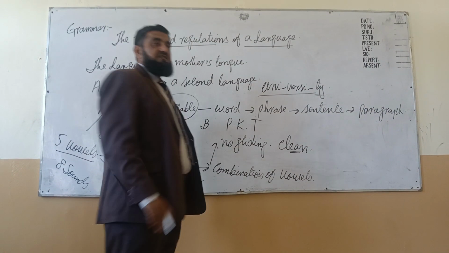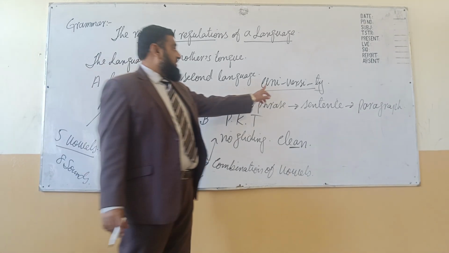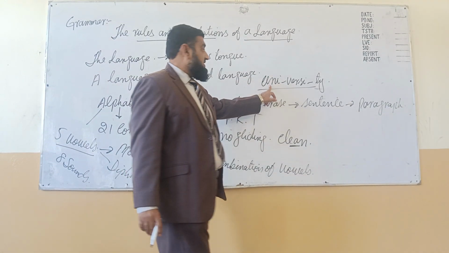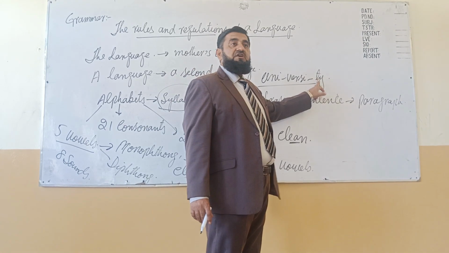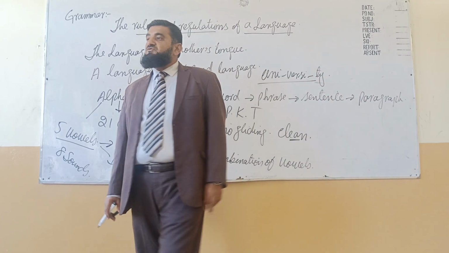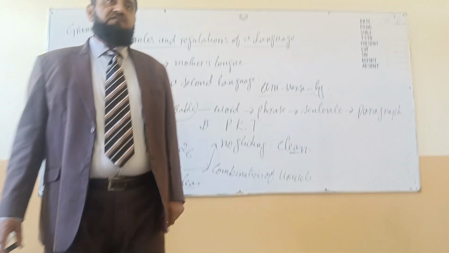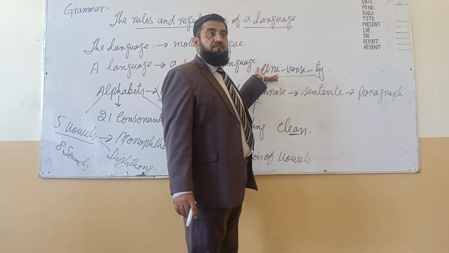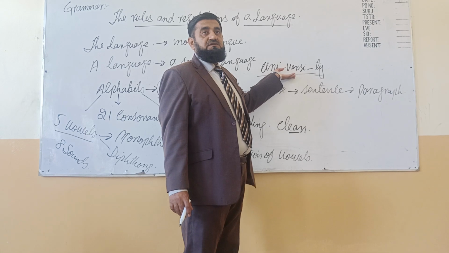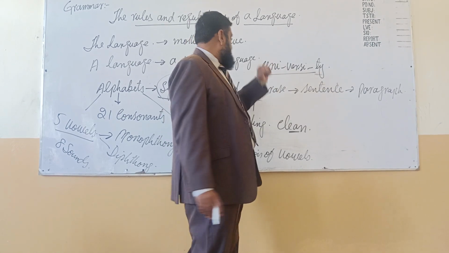This word contains 3 syllables. Uni, a group of alphabets. Versi, a group of alphabets. T, a group of alphabets. So that is a syllable. This word contains 3 syllables.